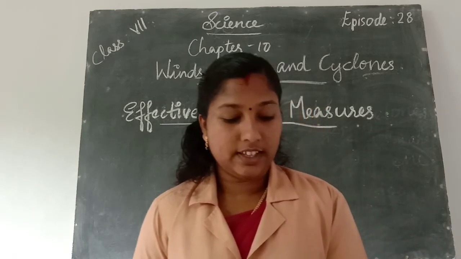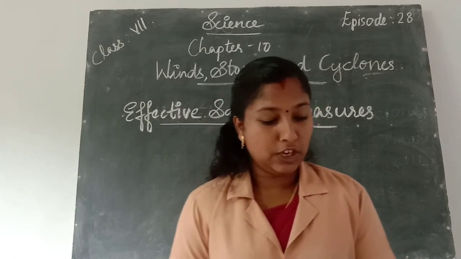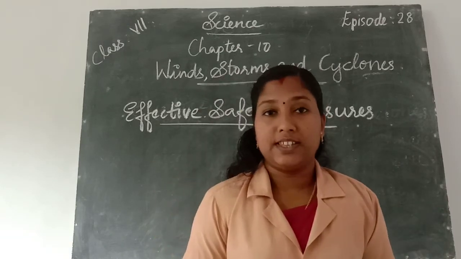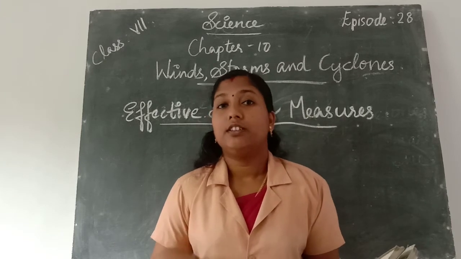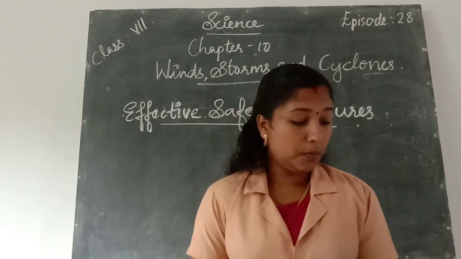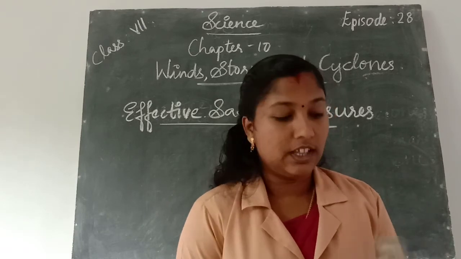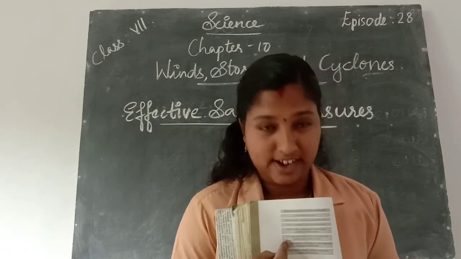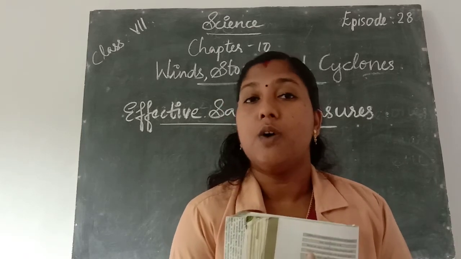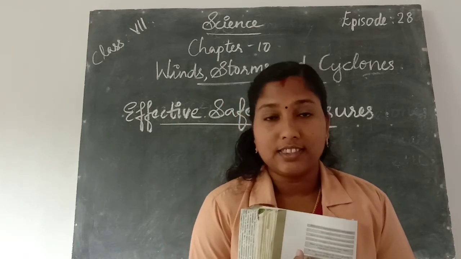Under certain weather conditions, storms may develop into cyclones. What are the weather conditions? Humidity, temperature, high speed wind, and wind direction. These are the factors that contribute to the development of cyclones. This flowchart helps us understand how a cyclone forms, how a cloud forms, and how a thunderstorm forms.